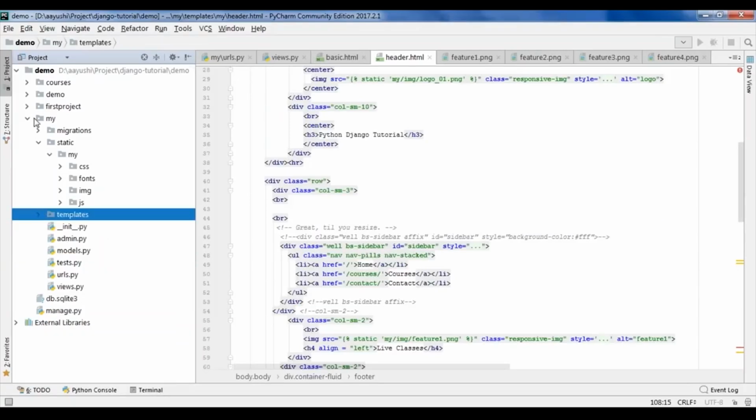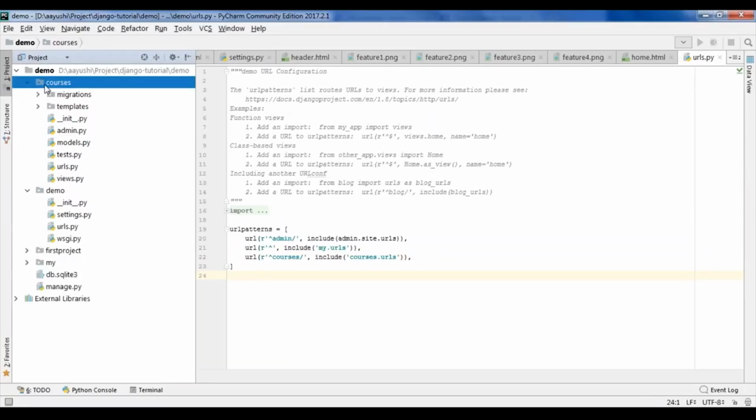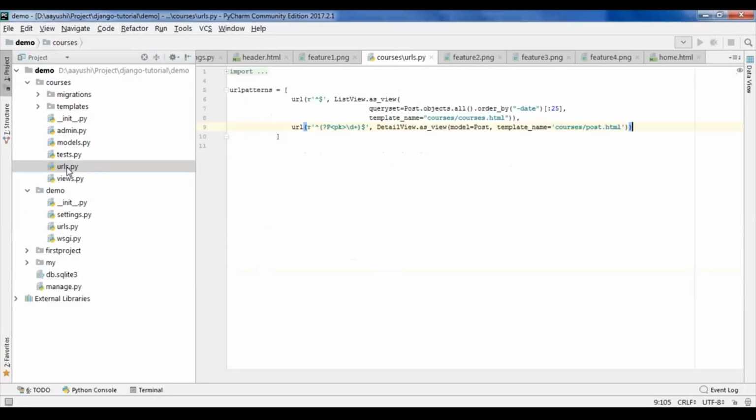Now let me go to the other application, which is courses. If you go to the URLs of the main project, this I have already covered. Next let us go to the courses application and just hop into courses urls. So in courses, I'll go to the urls.py file. Here I've created a URL pattern.